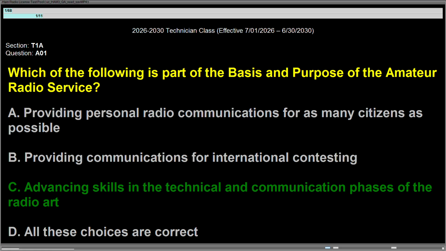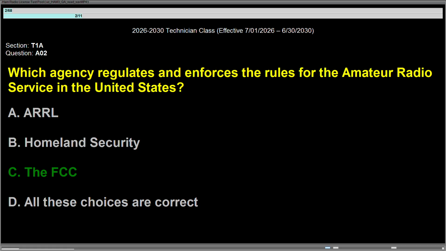Question Alpha 01, which of the following is part of the basis and purpose of the amateur radio service? Answer is C, advancing skills in the technical and communication phases of the radio art. Question Alpha 02, which agency regulates and enforces the rules for the amateur radio service in the United States? Answer is C, the FCC.